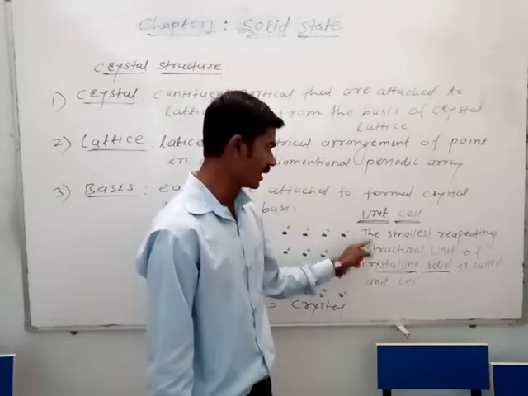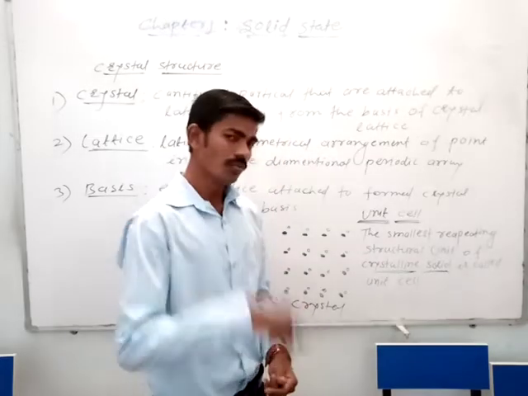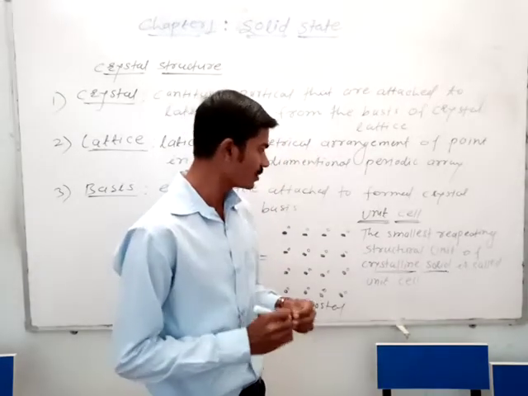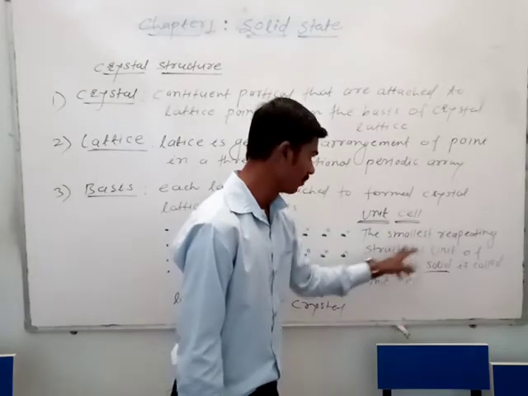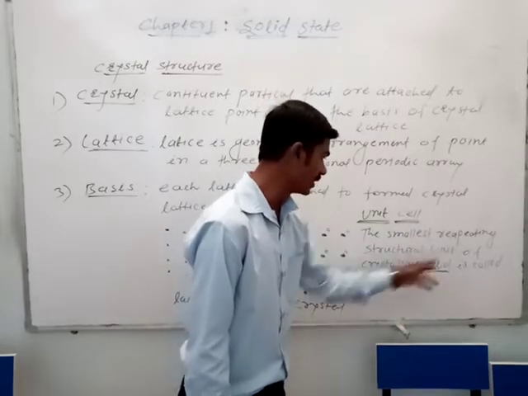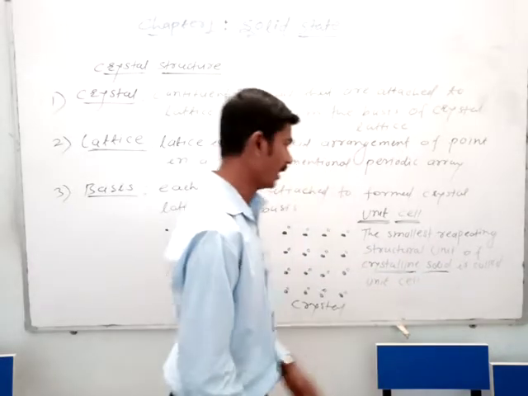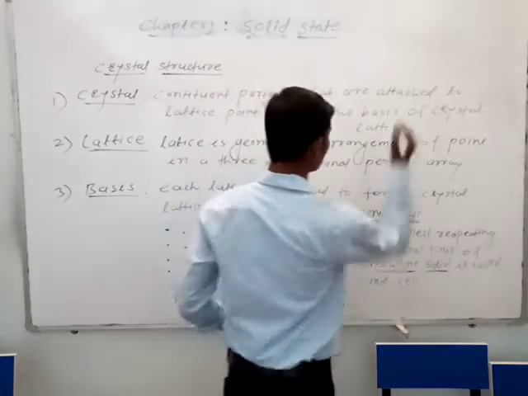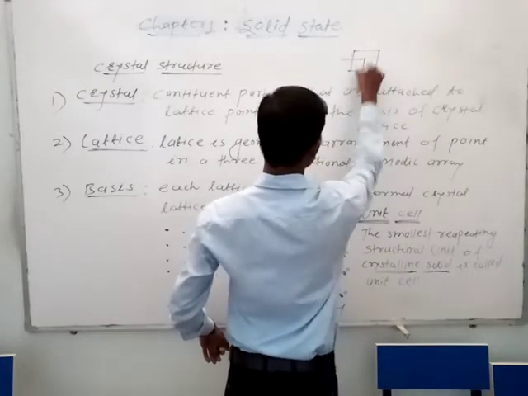And what is the unit cell? The smallest repeating structural unit of the particles of a crystalline solid is called the unit cell.